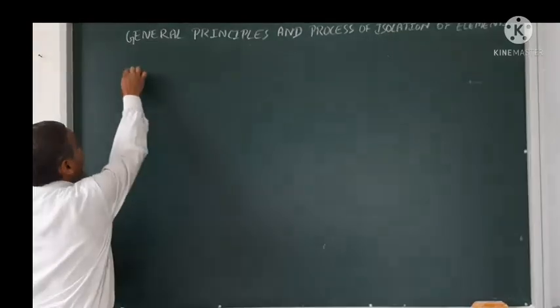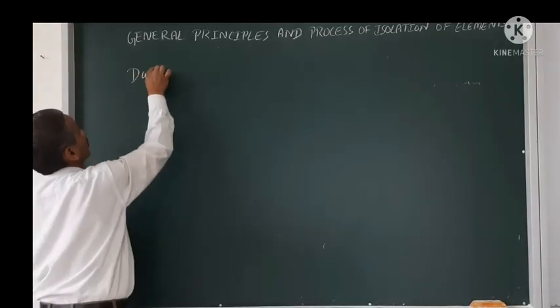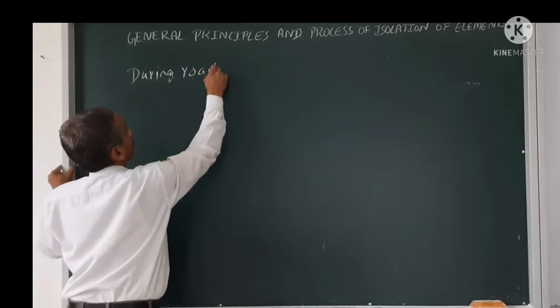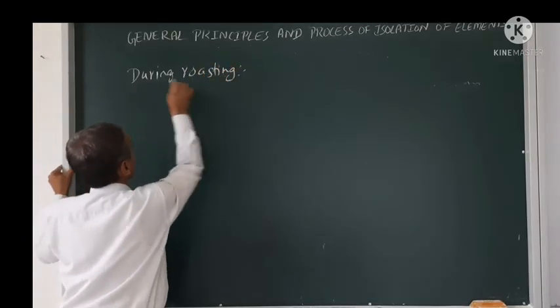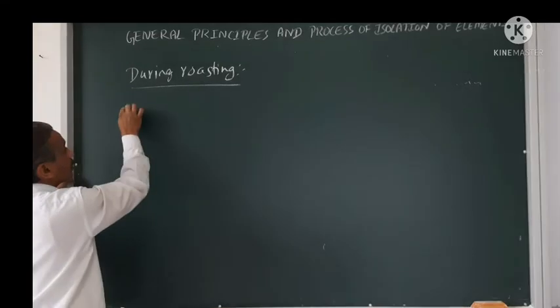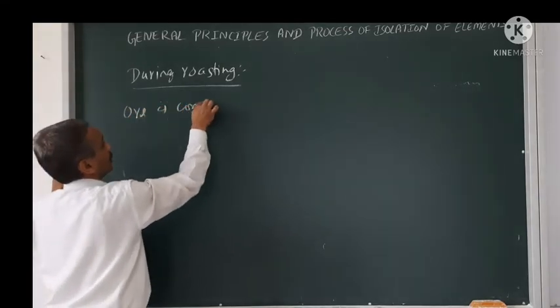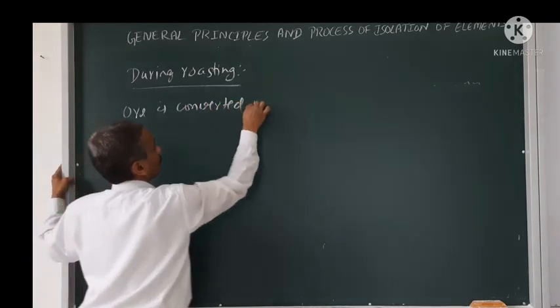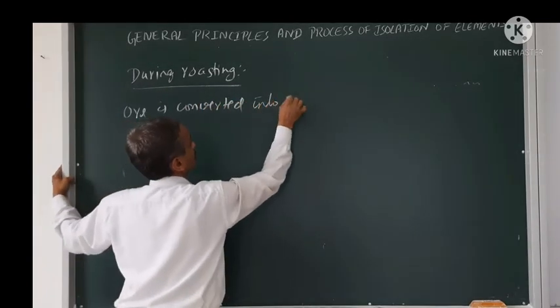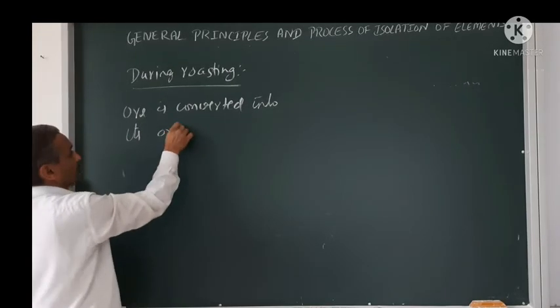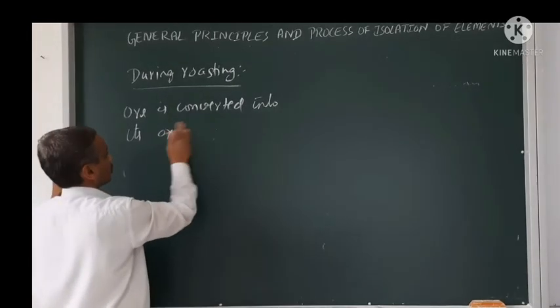See, during roasting, first of all, the ore is converted into its metal oxide form.